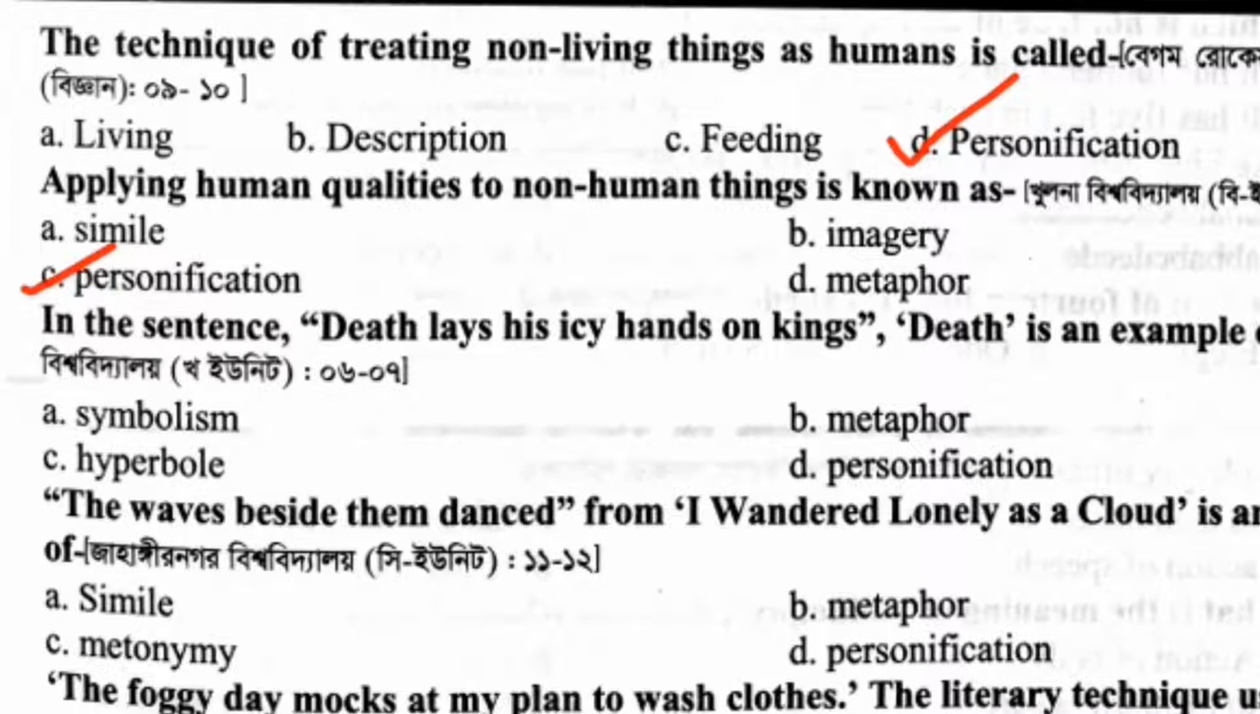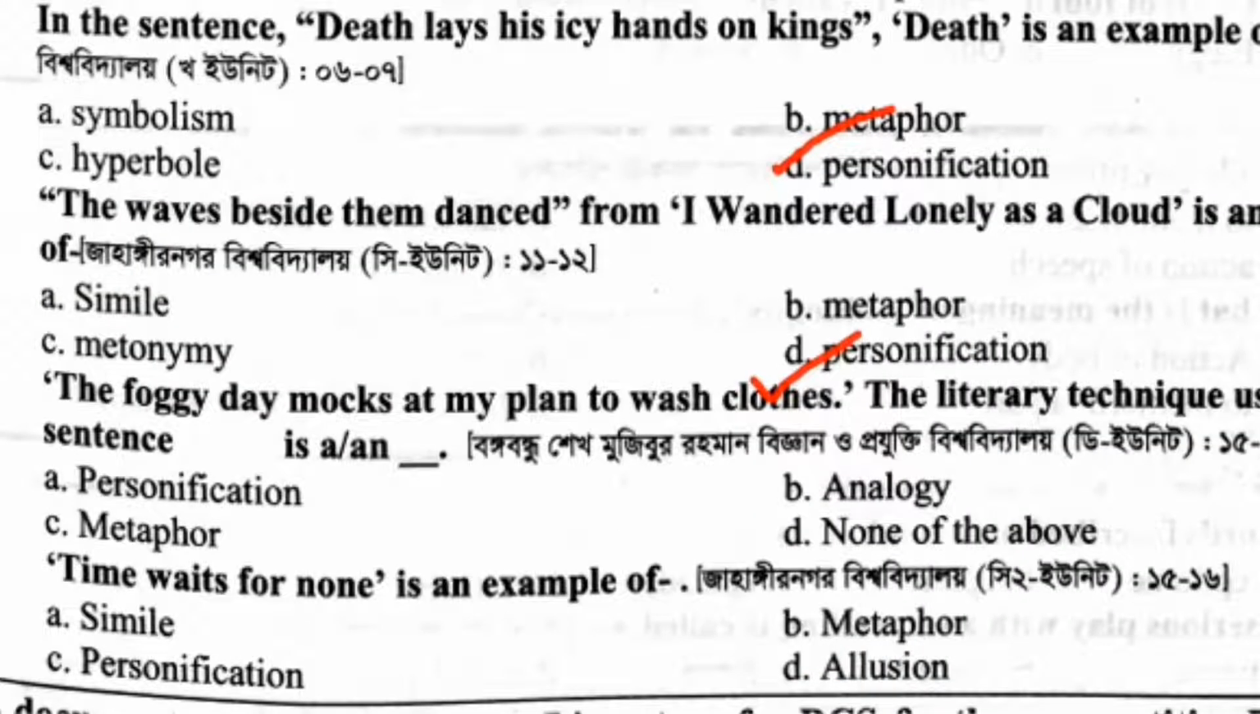In the sentence, Death lays his icy hands on kings, Death is an example of personification. The waves beside them danced, from I wandered lonely as a cloud, is an example of personification. The foggy day mocks at my plan to wash clothes. The literary technique used in the sentence is personification. Time waits for none is an example of personification.